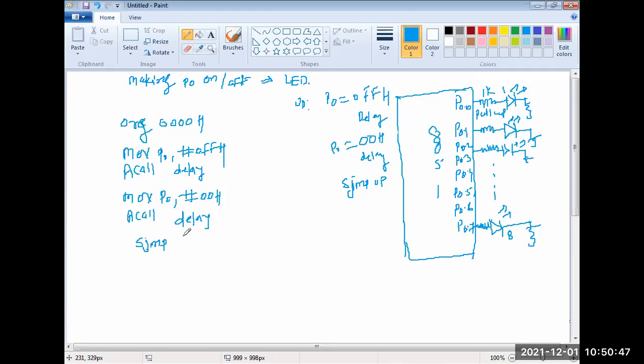Jump up, where will up be here? Okay, and then the delay program. So delay can be generated by using the timer also. Here we'll simply take a counter and generate it, that also works.